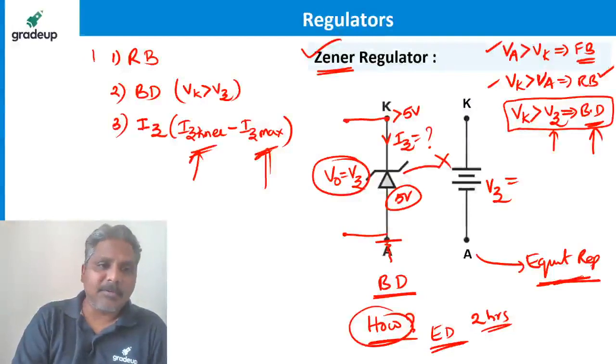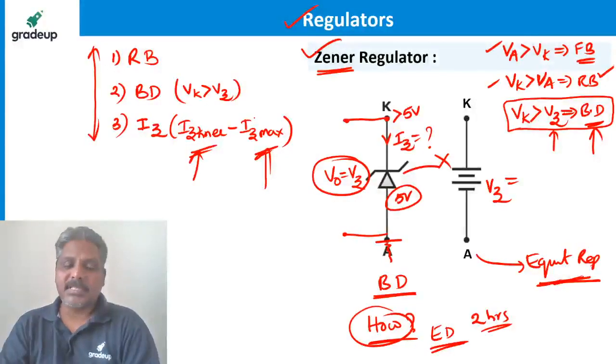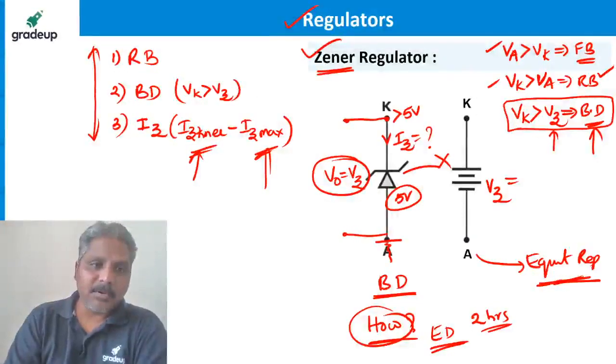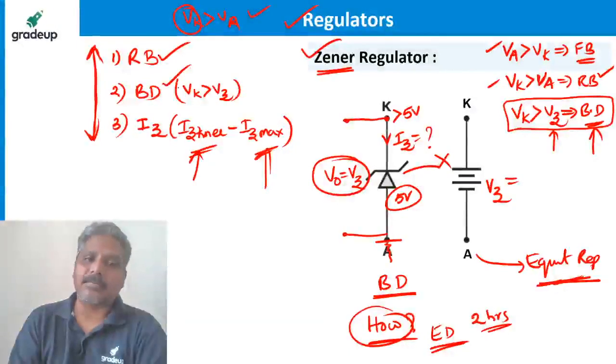So just think about these 3 points, guys. Whenever you are dealing with the regulator, that means Zener diode, you think about these 3 points only. Forget about all the other things. One is, just check whether it is reverse bias or not. That means cathode voltage should be higher than anode voltage. That is the first case you have to check. If yes, then see whether that voltage is higher than the given breakdown voltage or not. If yes, the Zener is under breakdown.